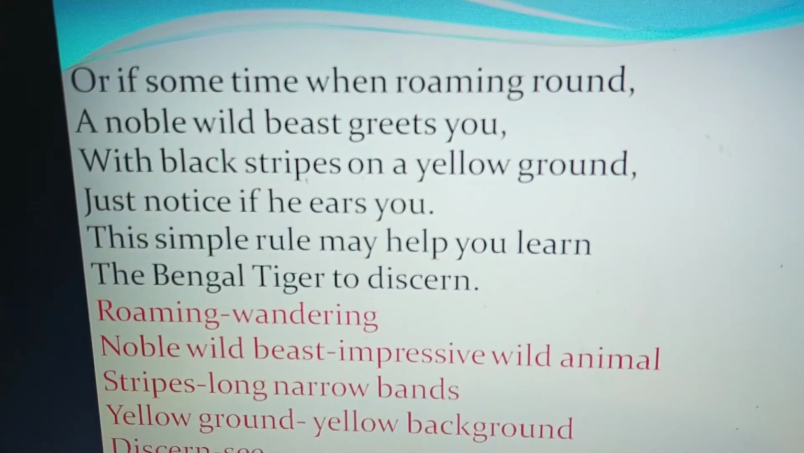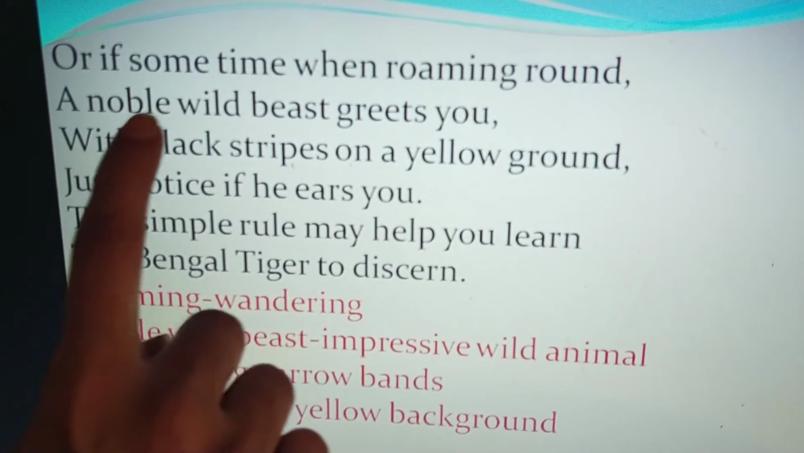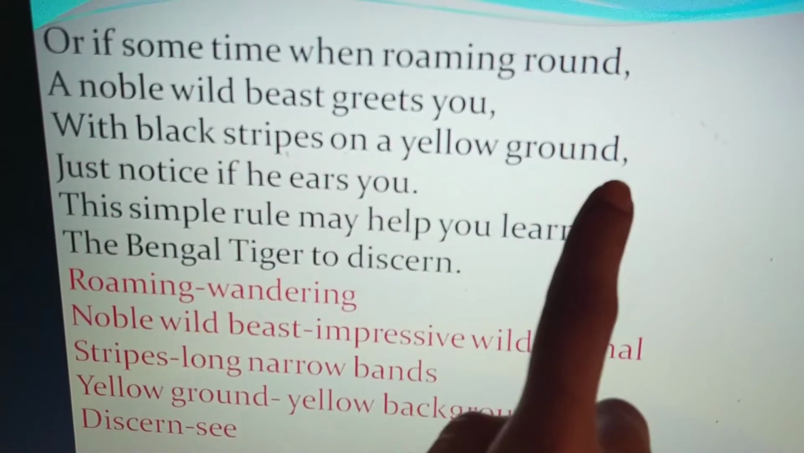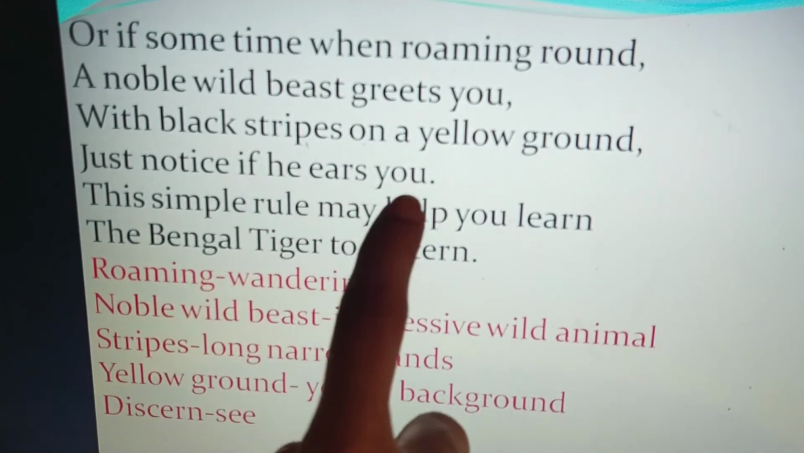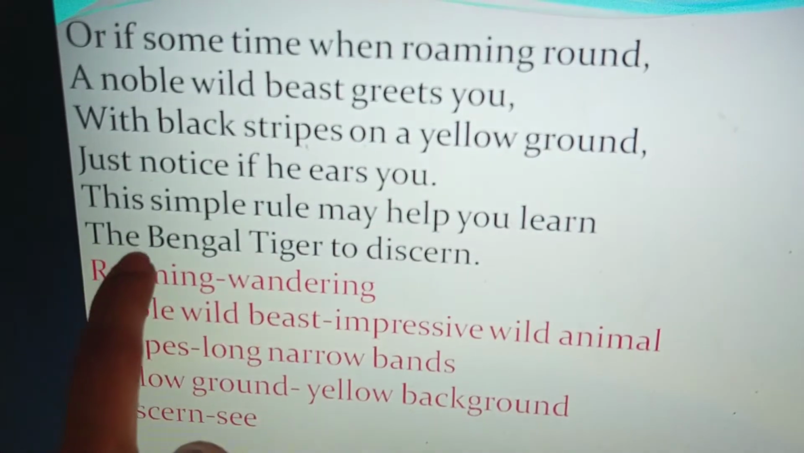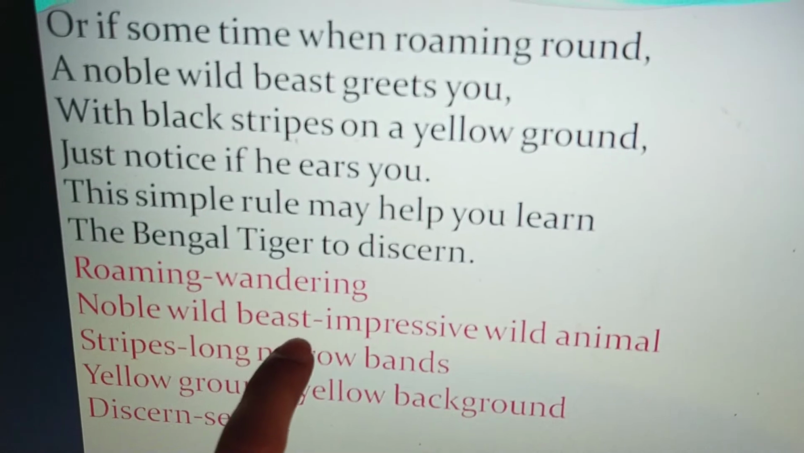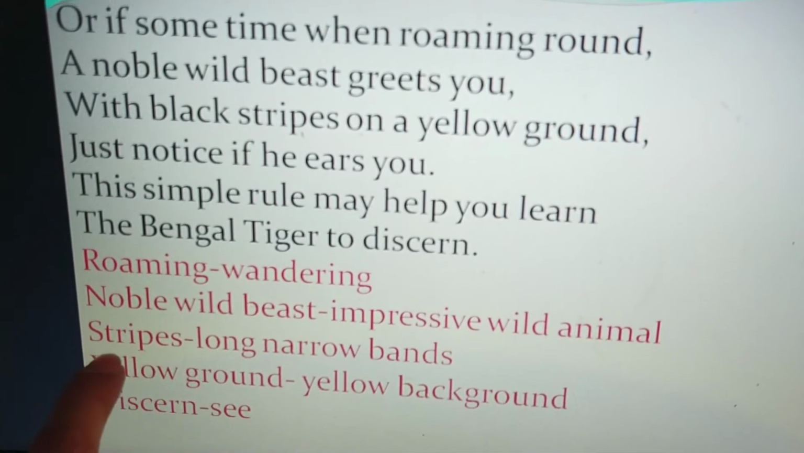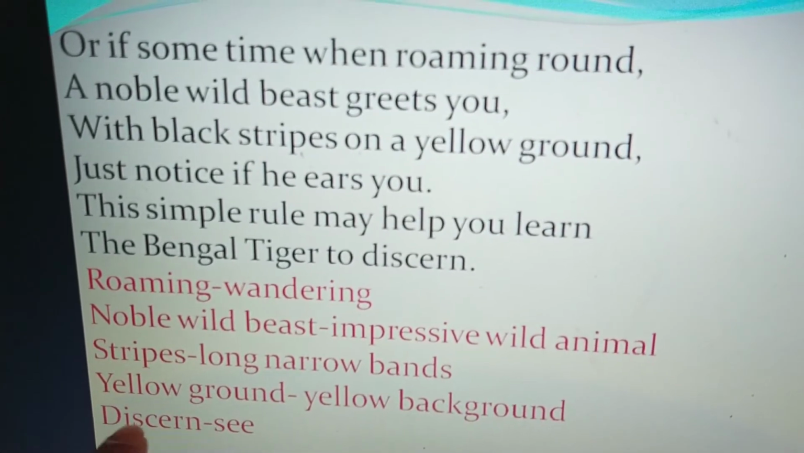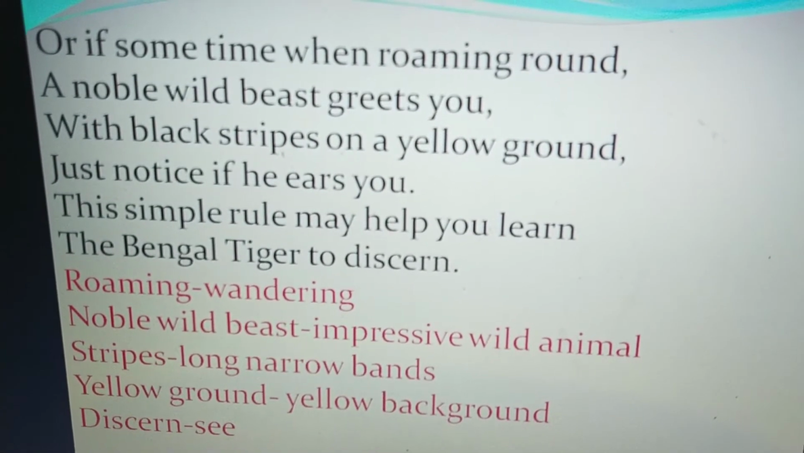The next stanza we have in front of us is, or if sometime when roaming round, a noble wild beast greets you with black stripes on a yellow ground. Just notice if he eats you. This simple rule may help you learn the Bengal tiger to discern. Roaming, wandering. Noble wild beast, impressive wild animal. Stripes, long narrow bands. Yellow ground, that means yellow background. Discern, to see.